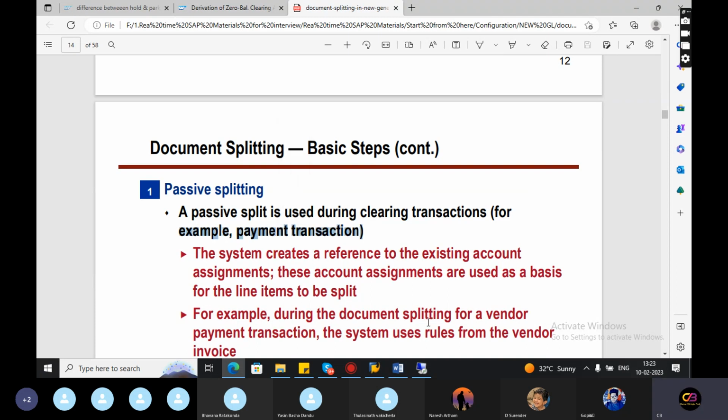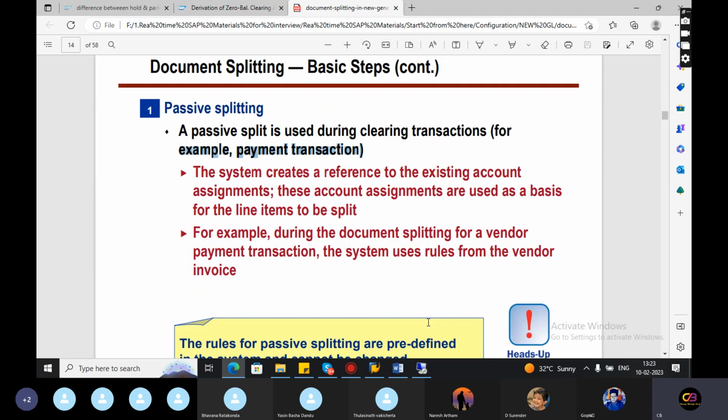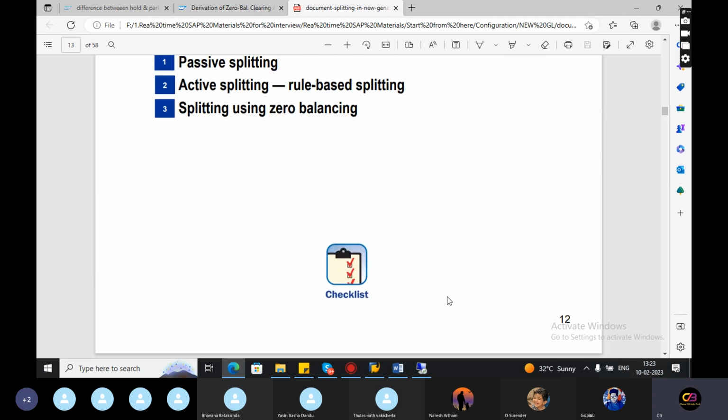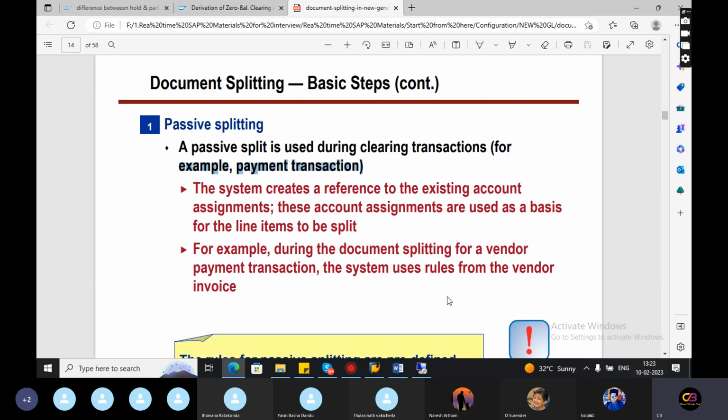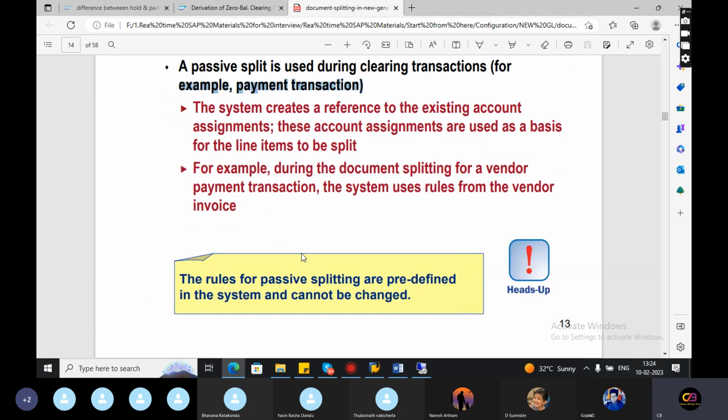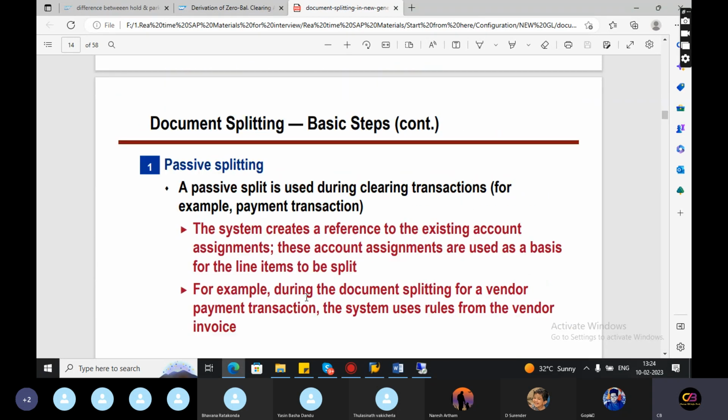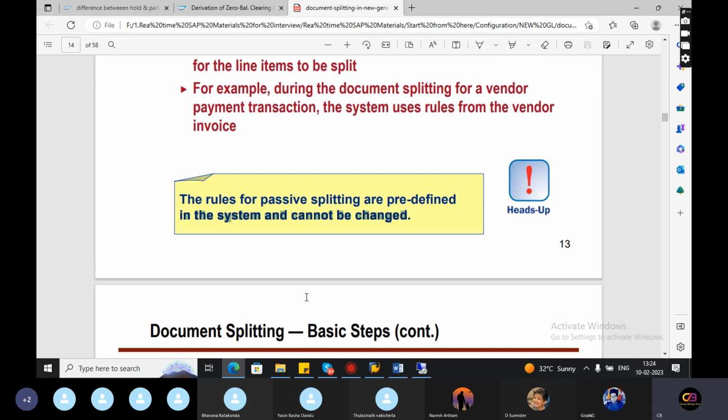For example, during the document split for vendor payment transactions, it uses the rules from the vendor invoice. The rules for passive splitting are predefined in this system and cannot be changed. Whatever rules are defined in passive splitting, it should not be changed.